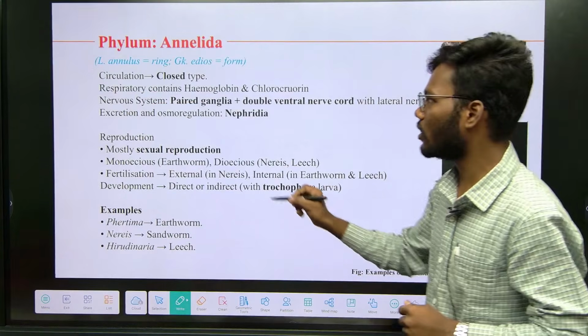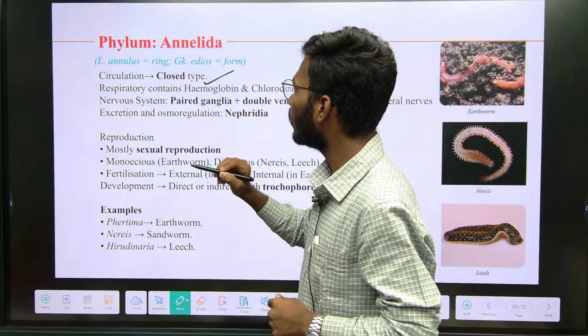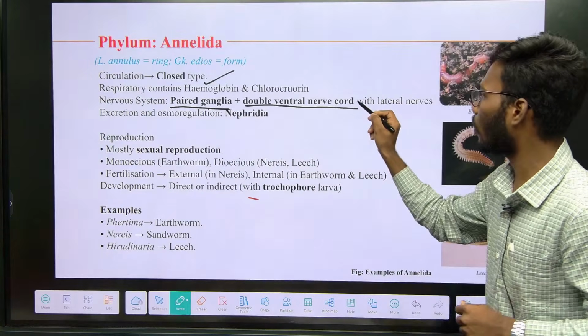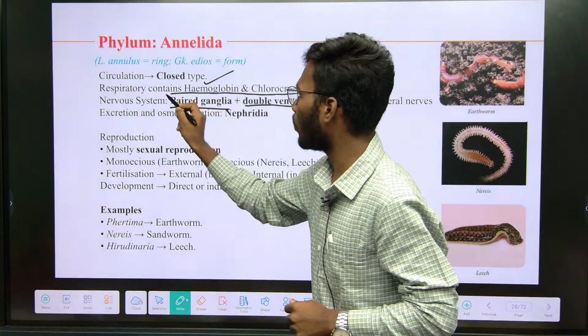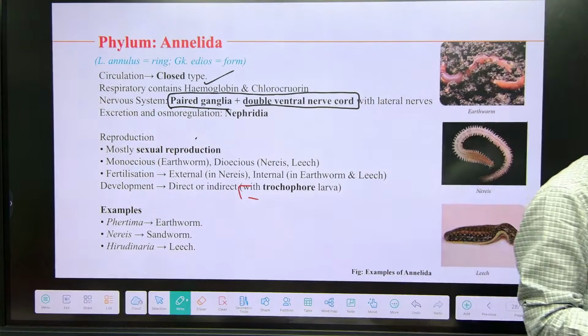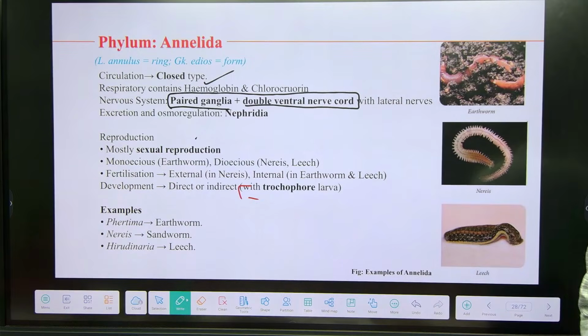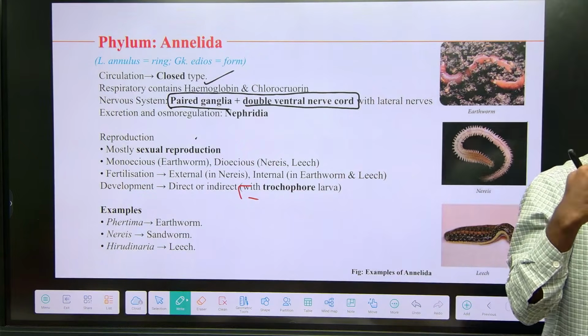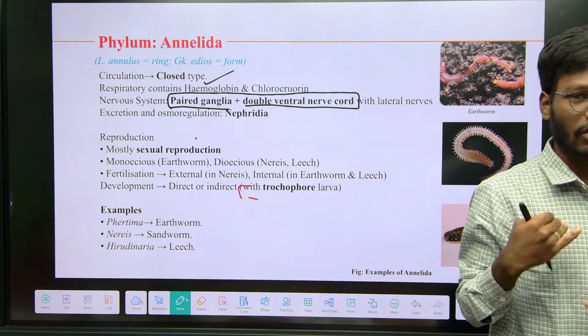Next one, circulation is closed type. Nervous system, paired ganglia and double ventral nerve cord. This is the most important point. I will explain. As I said, we have notochord, right. Notochord, as you know, is of mesodermal origin. It is a long tube. It forms the body's structural back support.